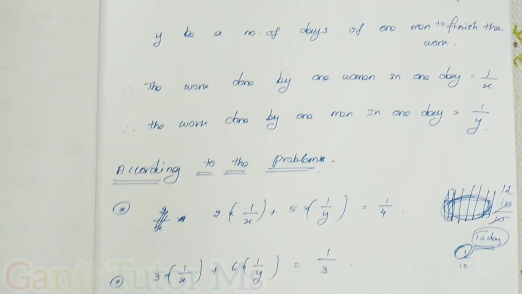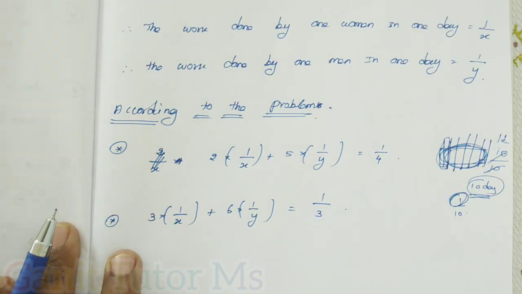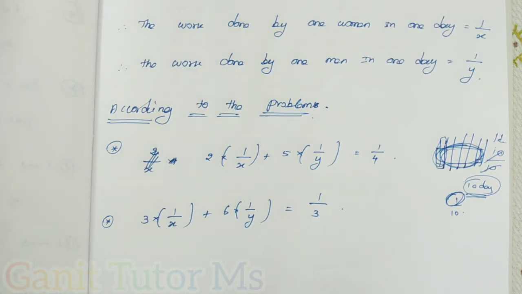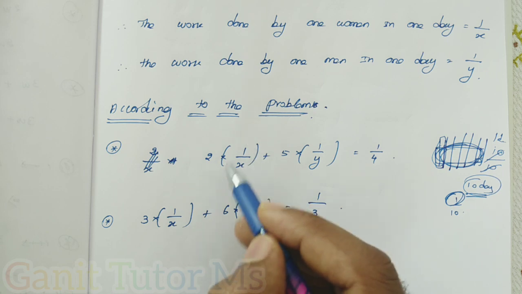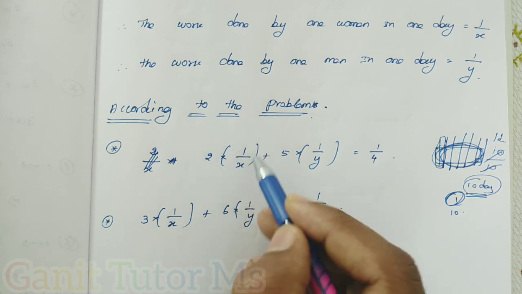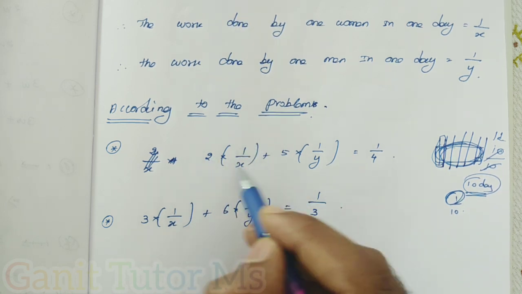Now, according to the first condition, 2 women and 5 men. One woman completes 1 by x of the work, so 2 women complete 2 into 1 by x.